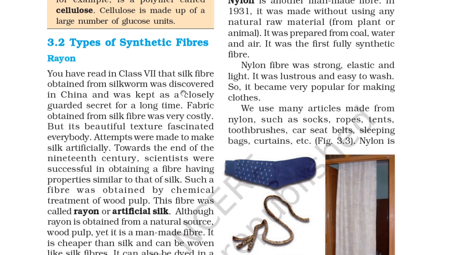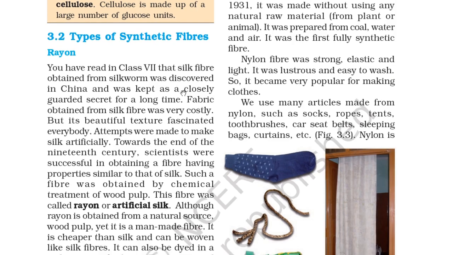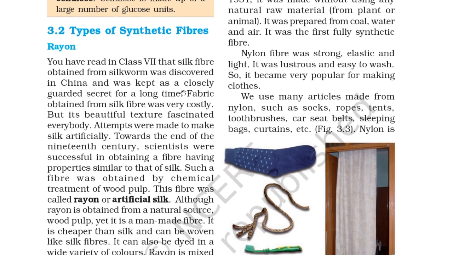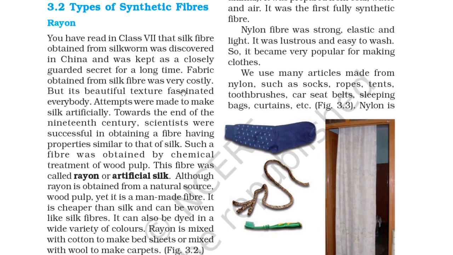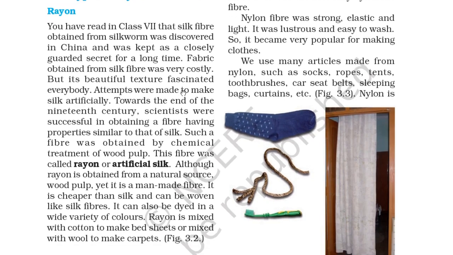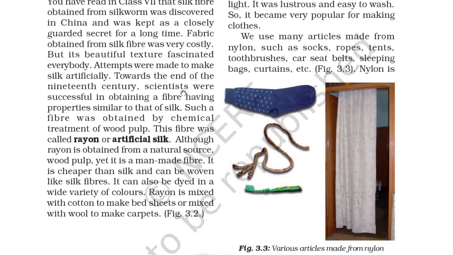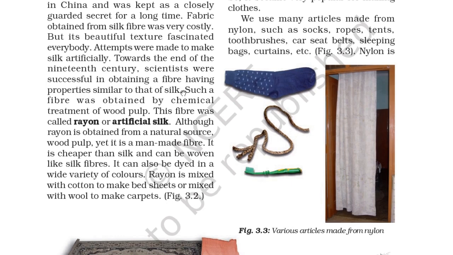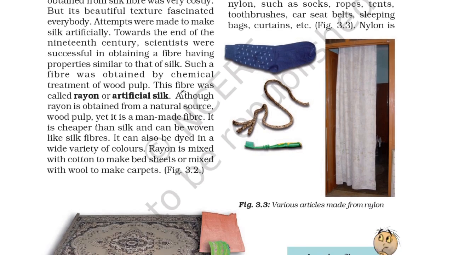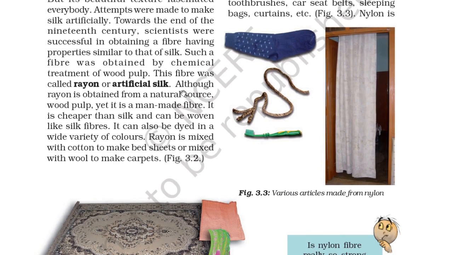Rayon is a synthetic fiber. You have read in class 7 that silk fiber obtained from silkworm was discovered in China and was kept as a closely guarded secret for a long time. Fabric obtained from silk fiber was very costly, but its beautiful texture fascinated everyone. So attempts were made to make silk artificially.